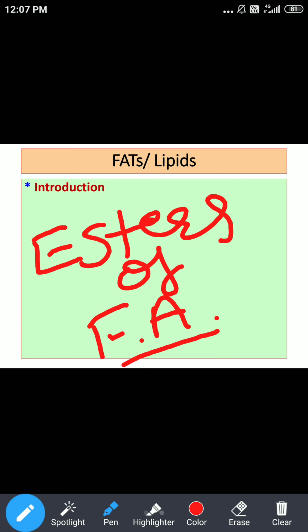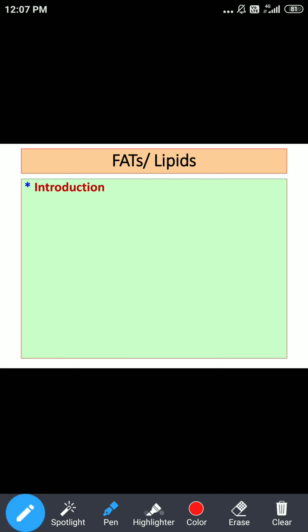Lipids are esters of fatty acids, and an ester is a compound formed when alcohol and acid combine and a water molecule is removed. In lipids, the acids that are added are fatty acids.